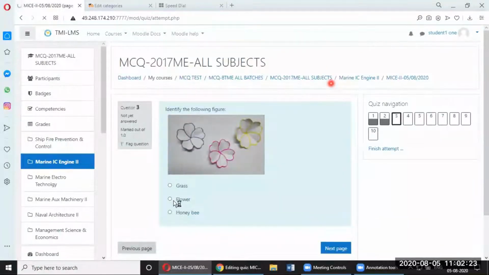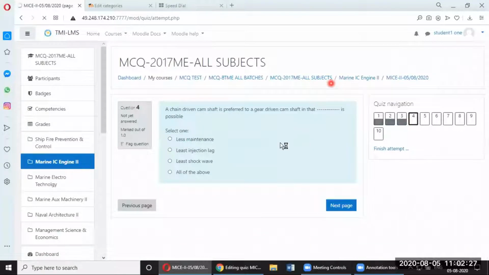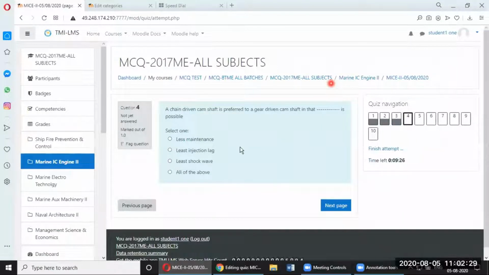And this is a flower. So you can see all those questions, all the videos, all the photographs, everything is visible over here nicely. And on the mobile app also, when students download it, they'll be able to see one question on one screen nicely. We have checked that it works nicely on that also. Okay, so let us say all of the above.